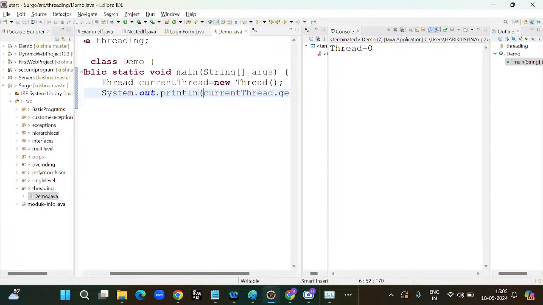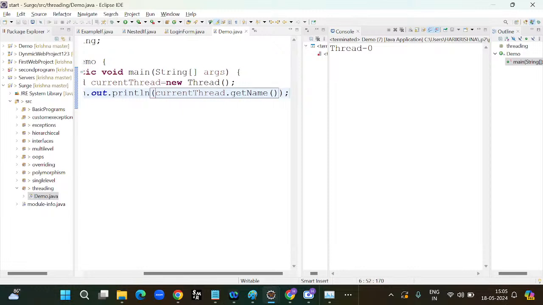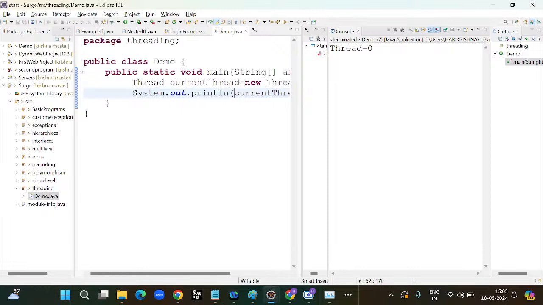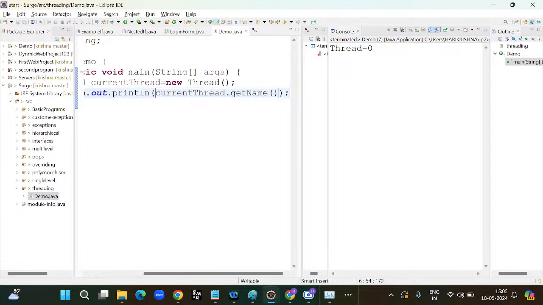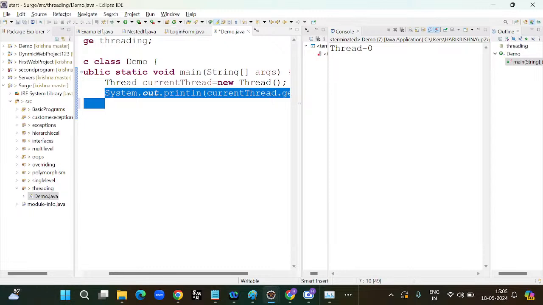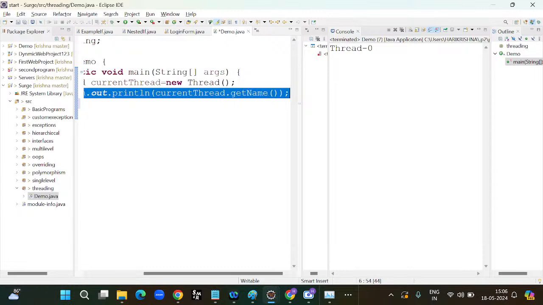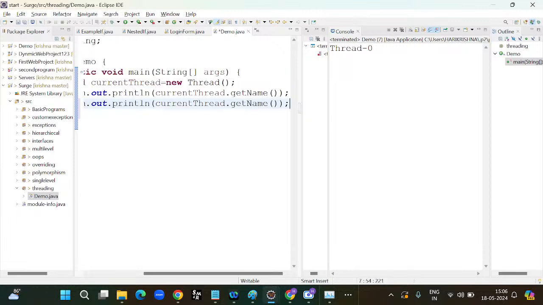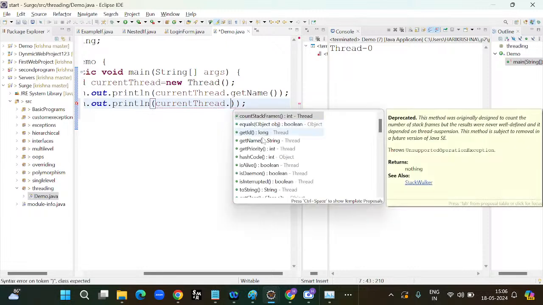Basically, I would like to try the same statement. I copy this statement from here to here, and instead of this I go here and use dot getPriority.